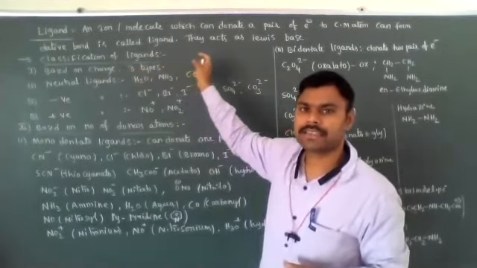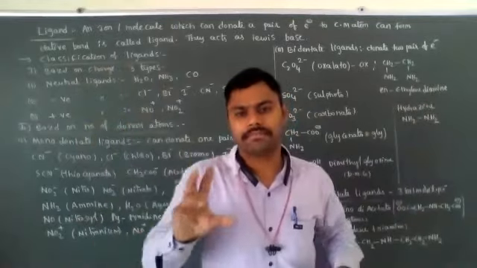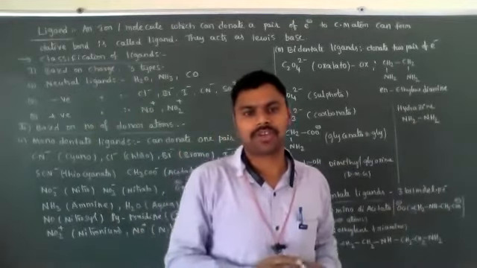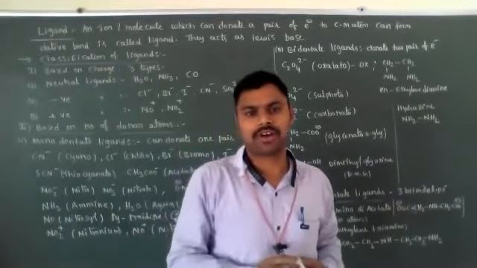Now, what are the different types of ligands, or the classification of ligands? Ligands are mainly classified into 3 types. One is based on the charge, the second is based on the number of donor atoms, and the third is based on the nature of bonding with the central metal atom or central metal ion. The first classification is based on charge.